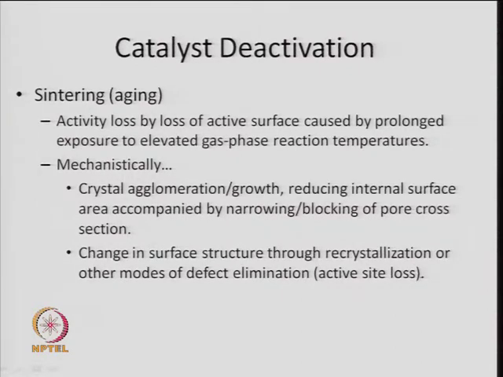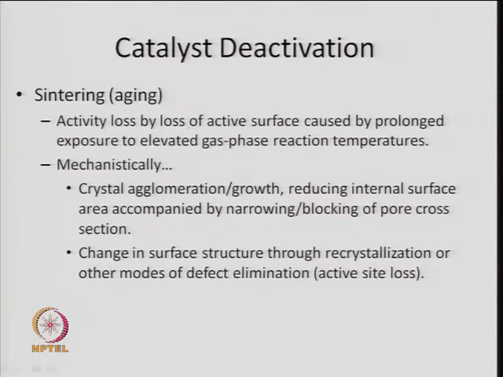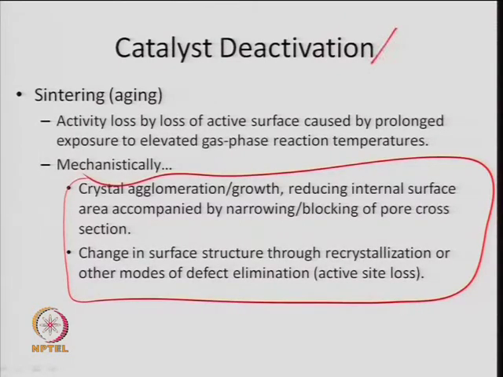So, it is a kind of aging, because of the temperature and time relation, for how long and at what temperature the catalyst has been in contact with that high temperature environment. So, there is the activity loss, or loss of active sites which I have discussed, because of the agglomeration. Although the details of that mechanism are not available, a lot of R&D may be done to understand, for a given catalyst and a given support material, how they agglomerate, that is how the crystal size grows, or when you have nanoparticles, how they grow during the temperature and time treatment, and one can identify the mechanism and find a solution in order to reduce it.